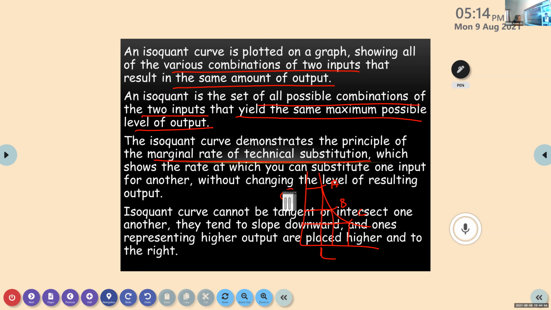Capital. It's not there in your textbook. It's my own example I'm telling. So don't search in the textbook now. Here C is more, capital is more.